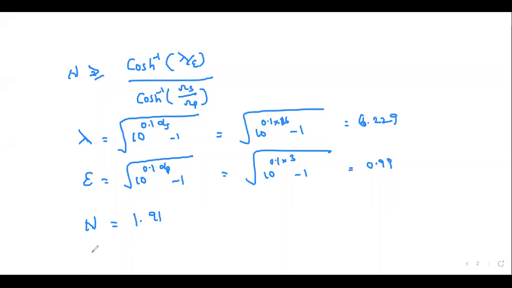Just do the calculation. N is equal to 1.91. Therefore, it should be greater than or equal to 1.9. Therefore, N is equal to 2. Now we go for the calculation of poles.